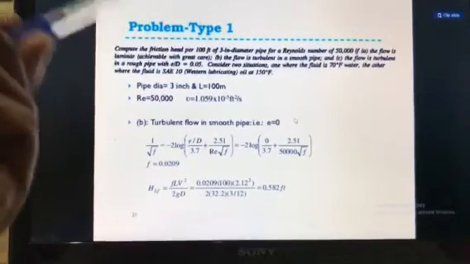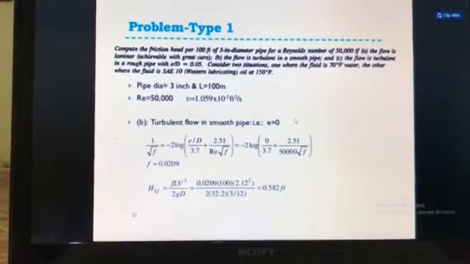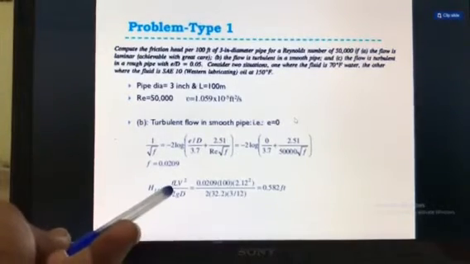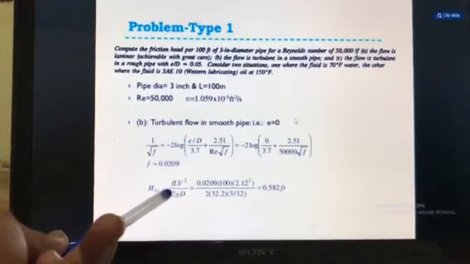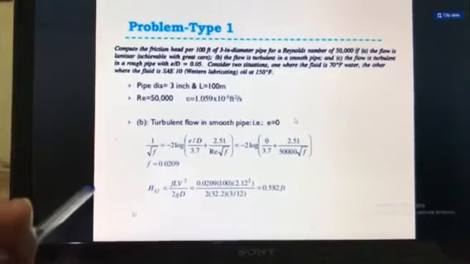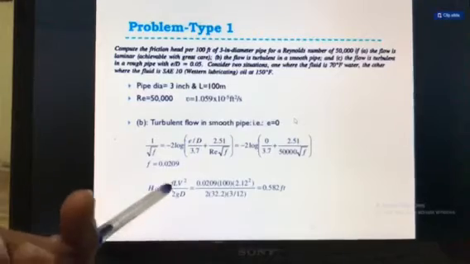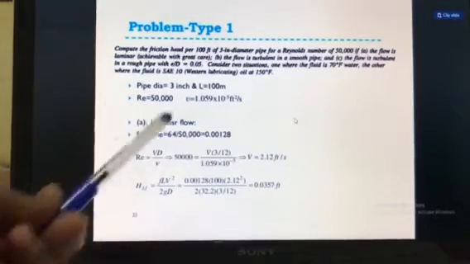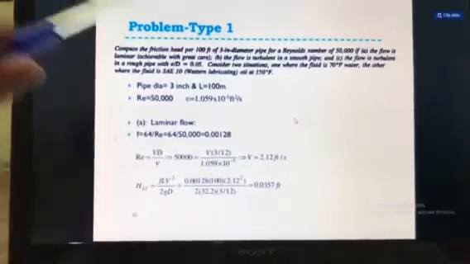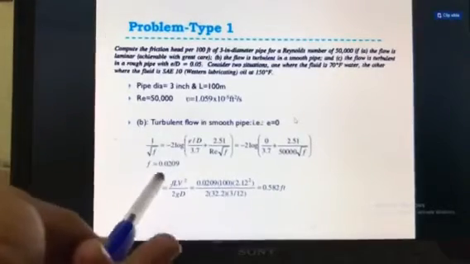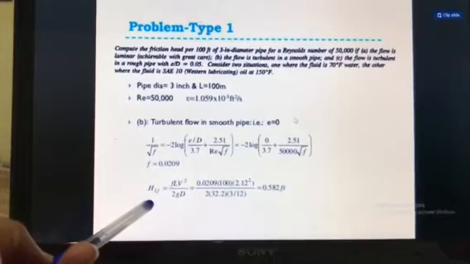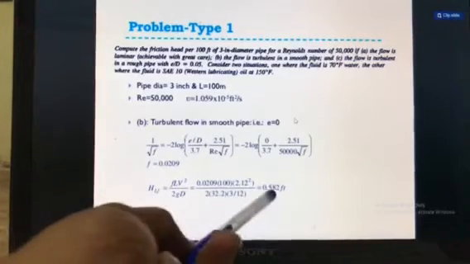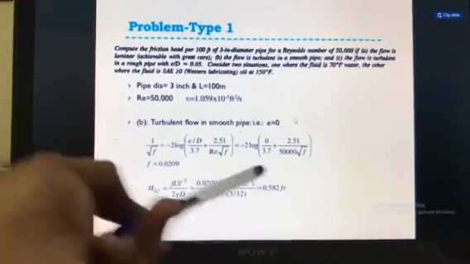The second case is what? The flow is turbulent in smooth pipe. So the value of f is known, L is known, V square is known, V is also known, because in the previous case we have already found the value of velocity V. It is nothing but velocity is 2.12 foot per second. So if we put the value of V here, you will get the head loss due to friction for the second case, which is nothing but 0.582 foot.